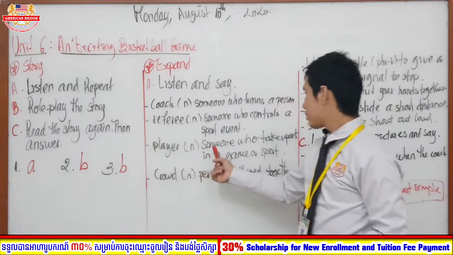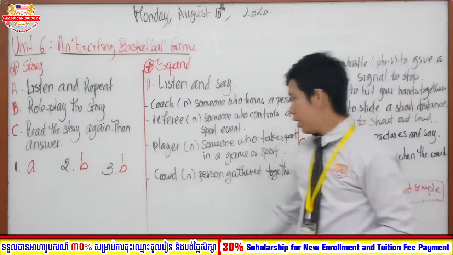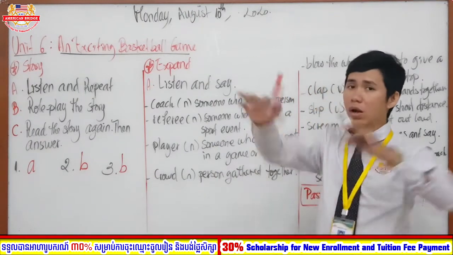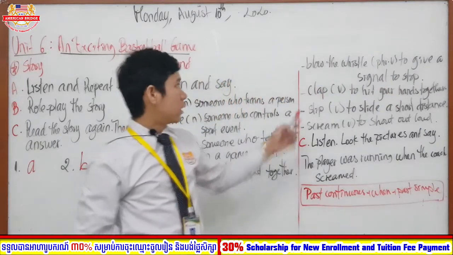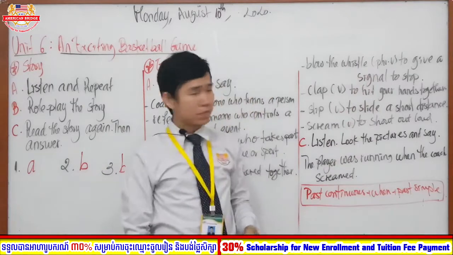Player, noun, someone who takes part in a game or a sport. Crowd, noun, a person gathered together. So a lot of people coming together, we call this crowd. Blow the whistle, phrasal verb, to give a signal to stop.